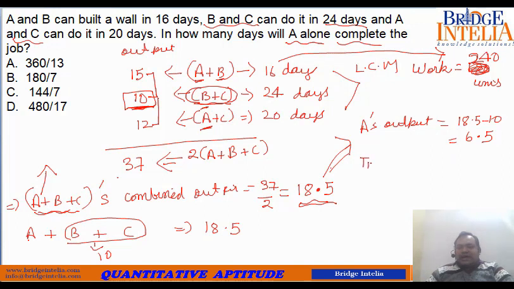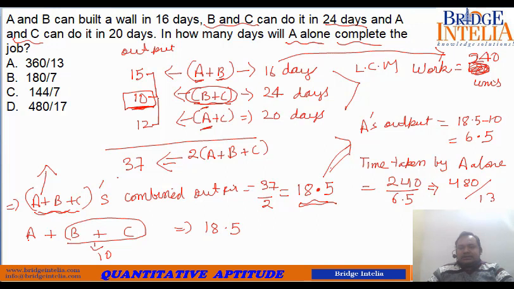So the question is, in how many days will A alone complete the job? So time taken by A alone is equal to target, 240, by per day output. Per day output is 8.5, which is 17 by 2. So 240 by 8.5 comes out to be 480 by 17.